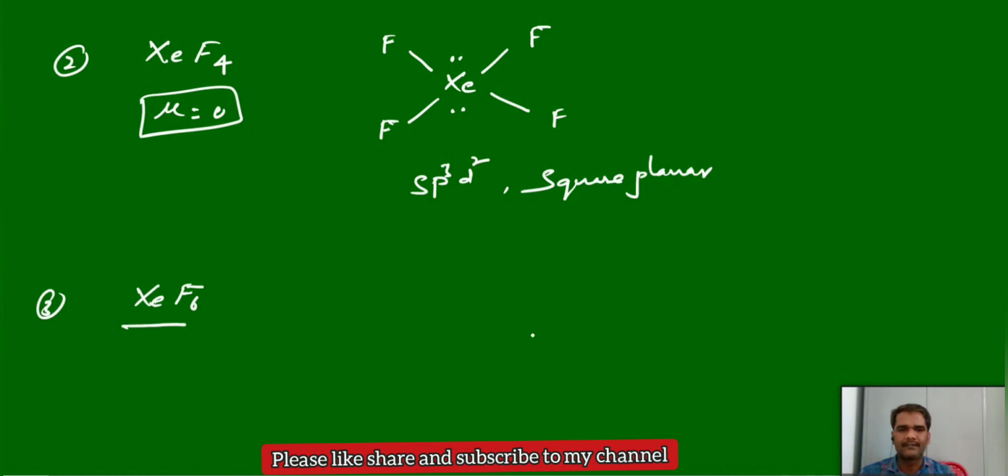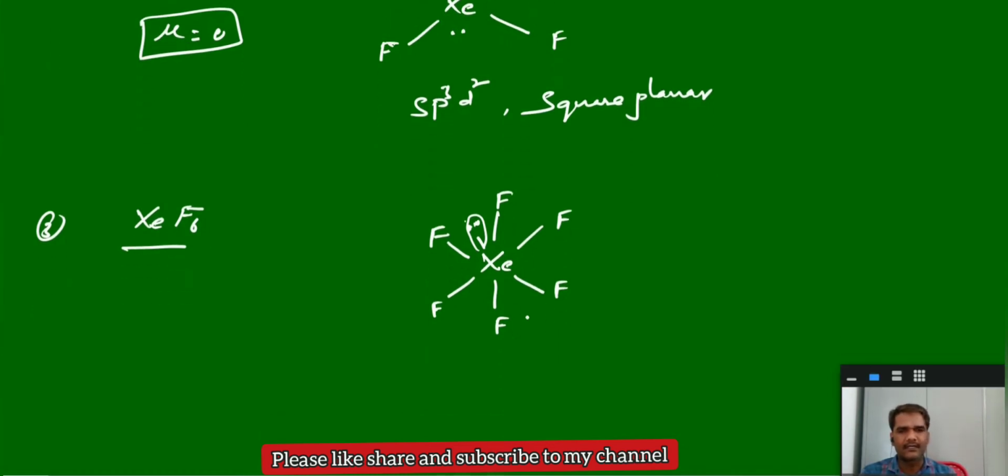Xenon hexafluoride. The structure is again here, xenon is the central atom. We have the 6 fluorines. And we have 1 lone pair also. Again, 6 electrons in bond formation, and the 2 electrons form 1 lone pair. So due to the presence of this lone pair, now it is not a perfect octahedral geometry.